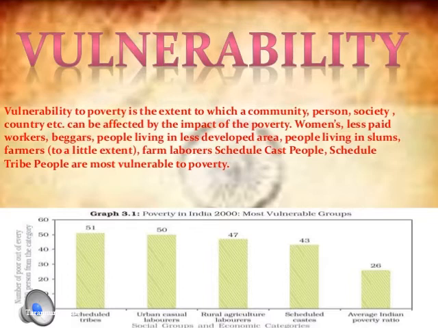And the average Indian poverty, that is total poverty. If we see the complete Indian poverty, compared to all the income groups, that is scheduled caste, scheduled tribes, or high income or low income, around 26% of the population are living below the poverty line. But if we see it caste-wise, then we get to know how bad the situation is. 50, 51, 47, 43 as per the caste group, and overall it is around 26% of the population living below the poverty line.